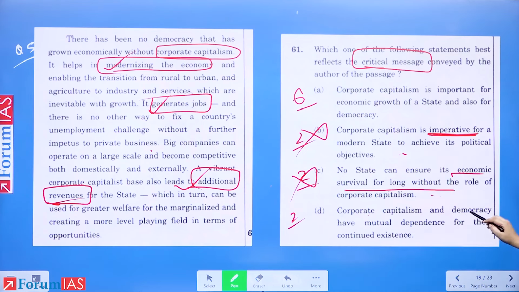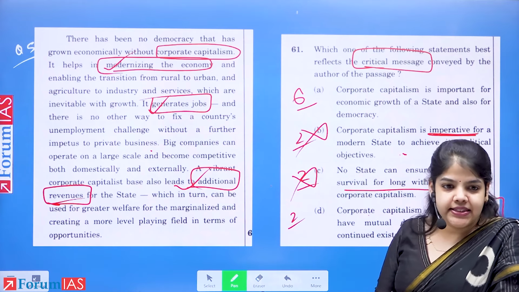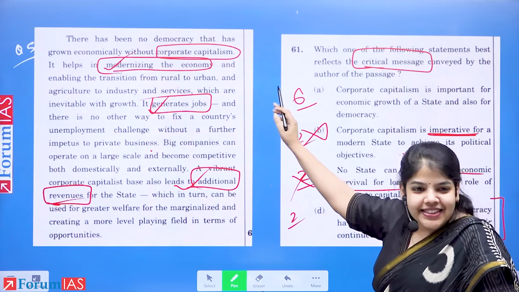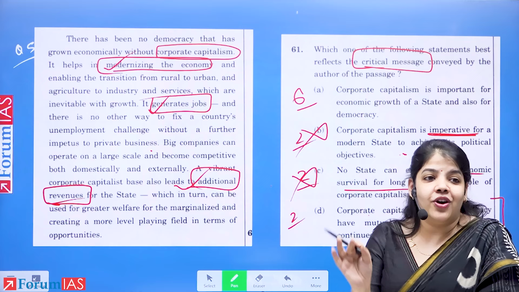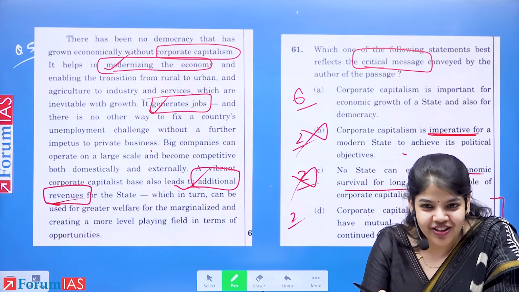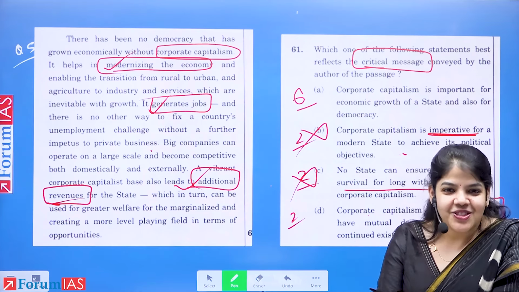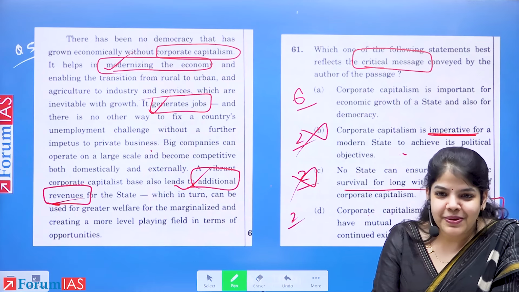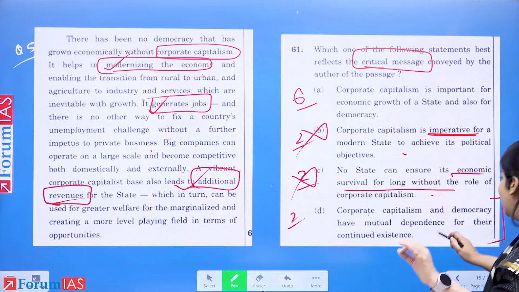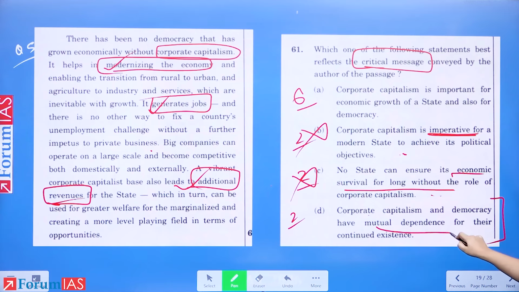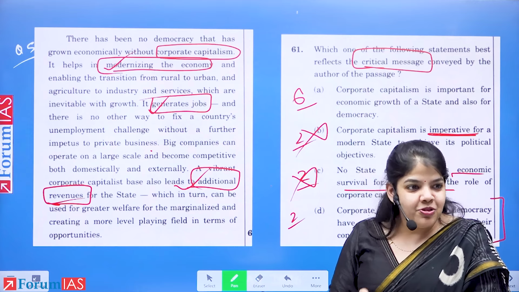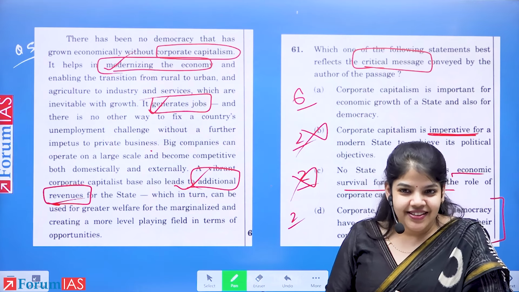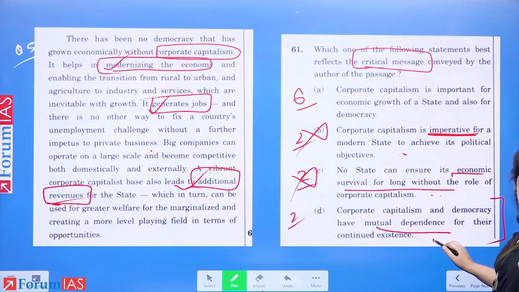Next, corporate capitalism and democracy have mutual dependence for their continued existence. It does talk about democracy, but that is the only statement about democracy, that there has been no democracy that has grown economically. Democracy's only aim is not economic growth. It's also a political system, government of the people, by the people, for the people. How democracy is helpful for corporate capitalism was not there in the passage. Mutual dependence means it's a two-way street. So D also gets eliminated.